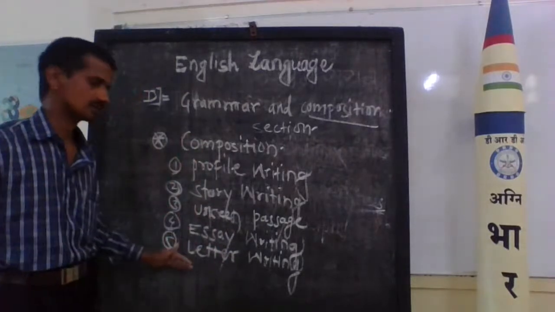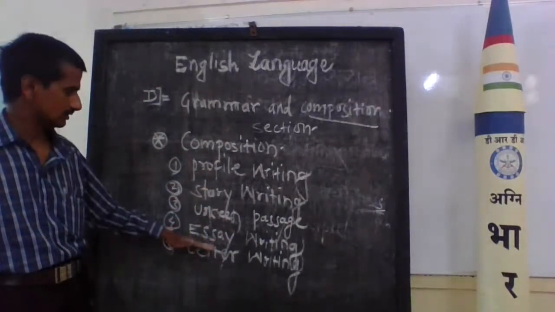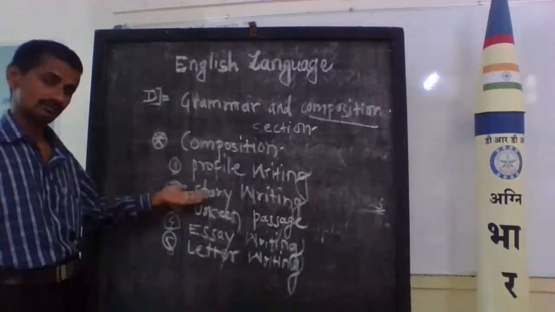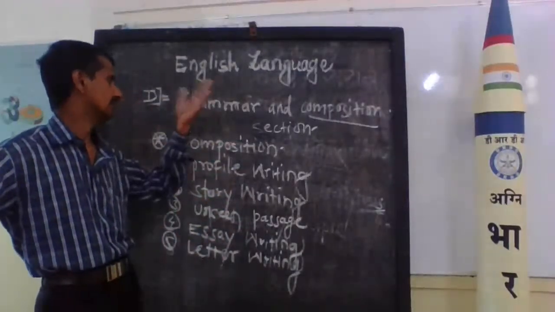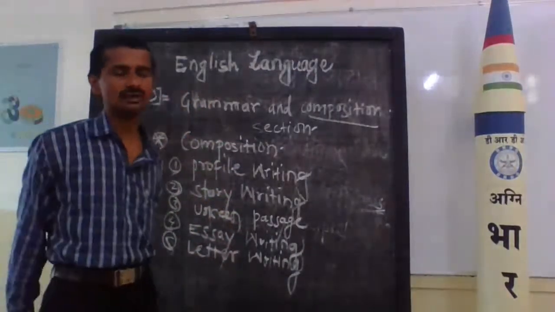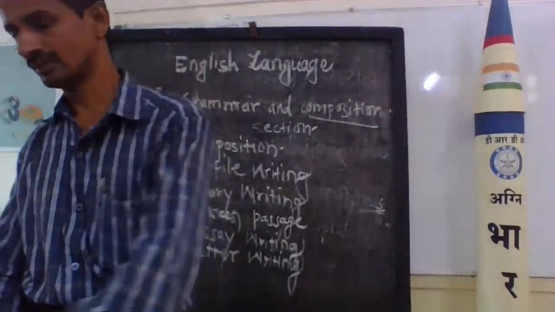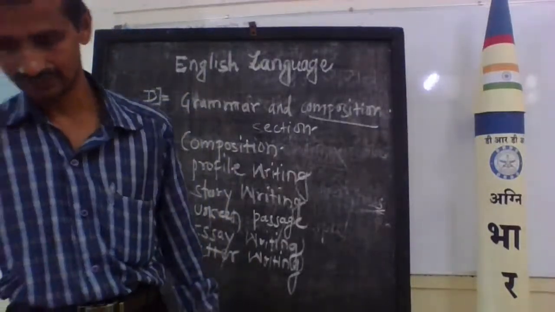There are the 5 sections, the 5 topics, 5 writing rules, which are all mentioned in the grammar and composition section. It is the syllabus of the English language.